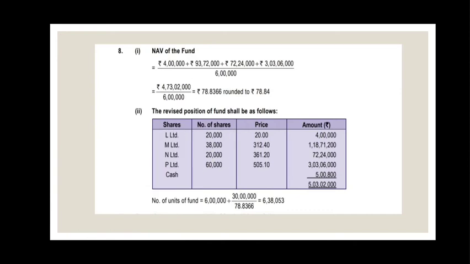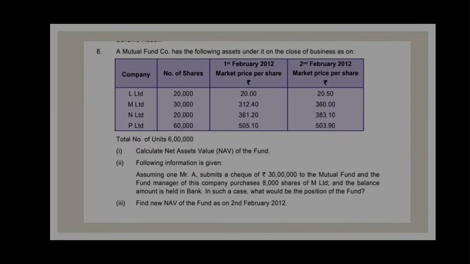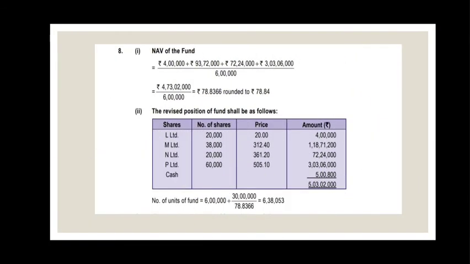So it gives the revised position as at February 1st. When we want it on February 2nd, we have to multiply with the market price as on 2nd February. So here we get the total position of the fund, total investment value, and here we